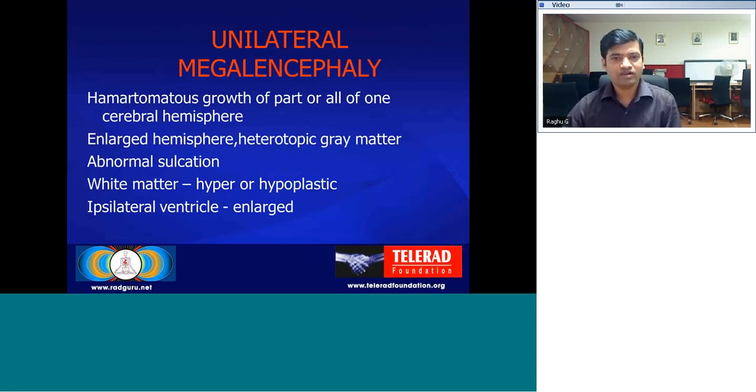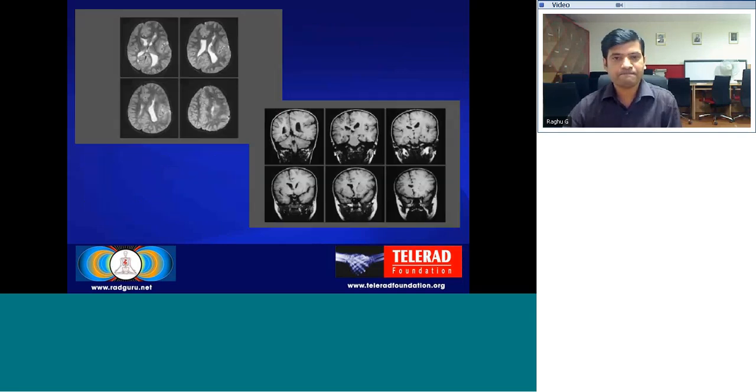Unilateral megalencephaly is a hamartomatous overgrowth of part or all of one cerebral hemisphere. The enlarged hemisphere can be seen with heterotopic gray matter or abnormal sulcation anomalies, and the white matter can be hyper or hypoplastic. Along with the hamartomatous growth of part of the hemisphere, the ipsilateral ventricle is also enlarged. Here you can see a case of unilateral hemimegalencephaly involving the left side. There is overgrowth of the left cerebral hemisphere compared to the right, and also an associated dilated left lateral ventricle.